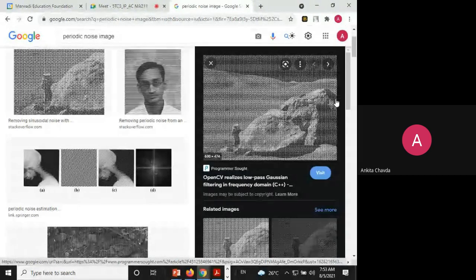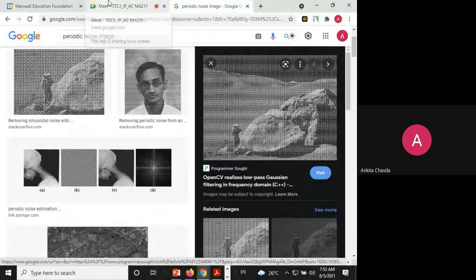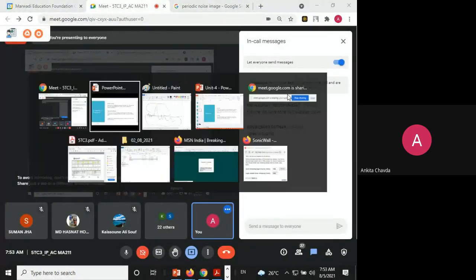Okay, so here you need to go to the frequency domain only, because this is periodic noise, some sine or some wave which is continuously there in your image, which you want to remove. If you want to remove it, what you need to do, that you know, right? In such cases the frequency domain is the only one that is effective to remove this kind of noise, right? I was not able to find that in the PPT, maybe I am using another version.